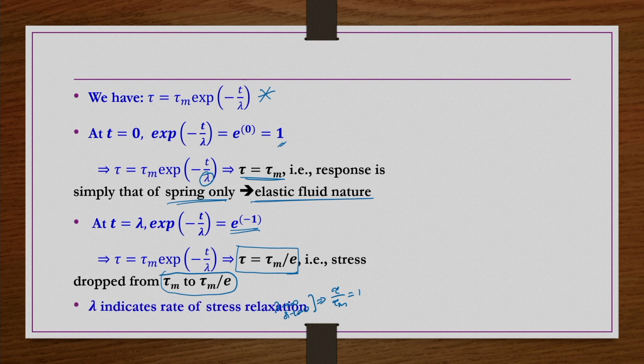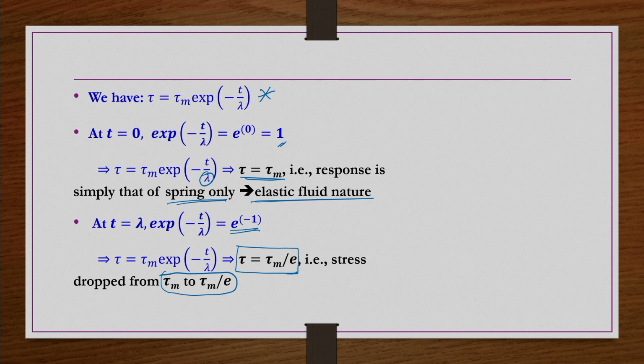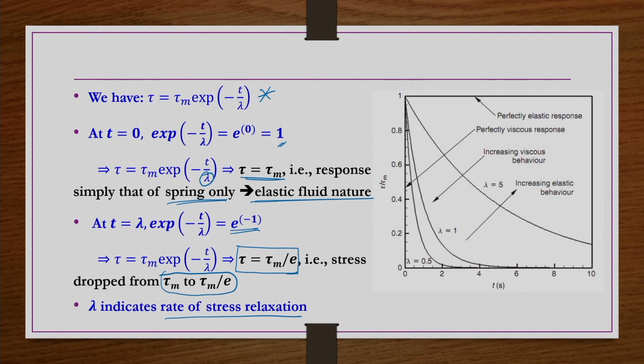So, pictorially, here lambda indicates the rate of stress relaxation. When lambda is very large, lambda tends to infinity, that means exponential of minus t by lambda is exponential of 0, so that is 1.